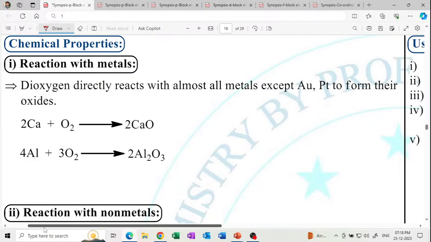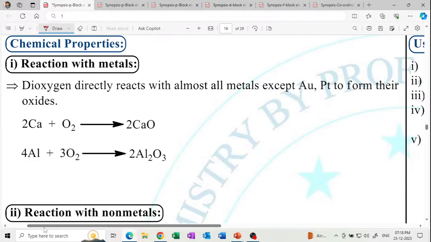Next has the chemical properties. Calcium reacts with oxygen to give calcium oxide. Aluminum reacts with oxygen to give aluminum oxide. Just write the reaction only.